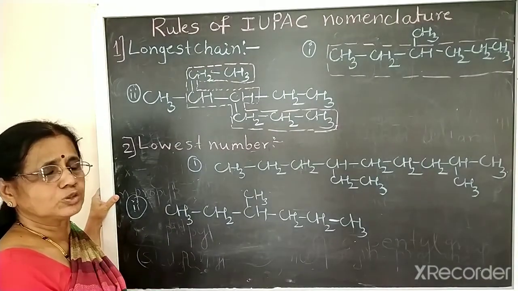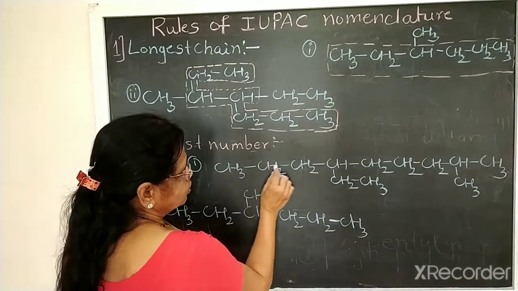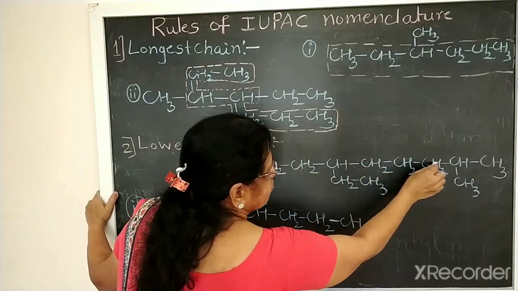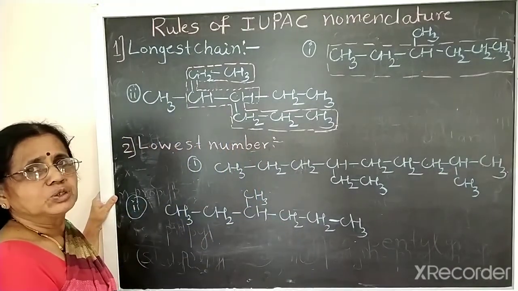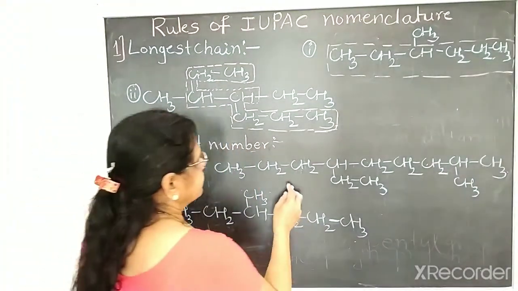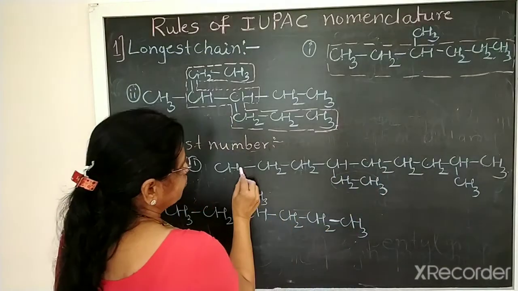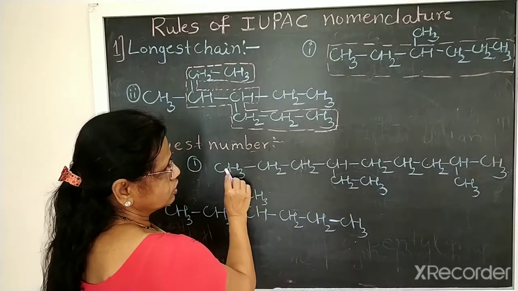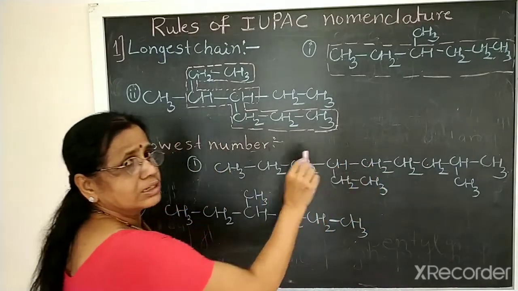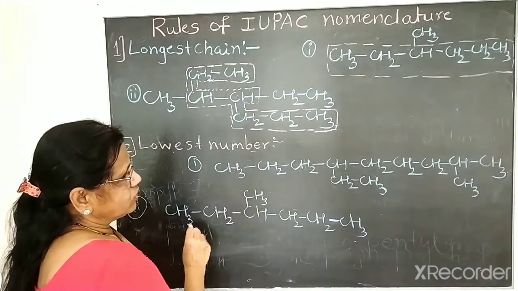nearer to the substituent group. So in this case, first example, longest chain 1, 2, 3, 4, 5, 6, 7, 8, 9. 9 carbon alkane means nonane. Okay. But in this case, this is the substituent group. If you take 1, 2, 3, 4, 5, 6 carbon chain it is. We should select the straight one here. It contains more number of carbons, the longest chain. So now we should give the numbers.